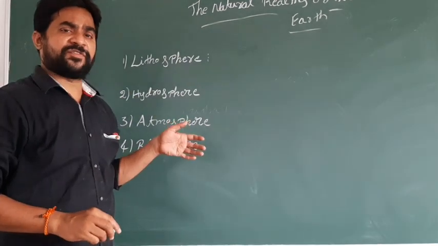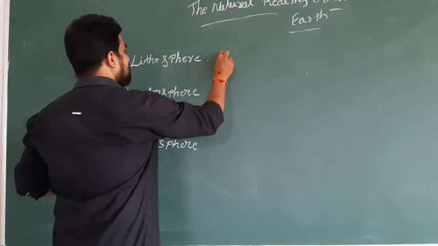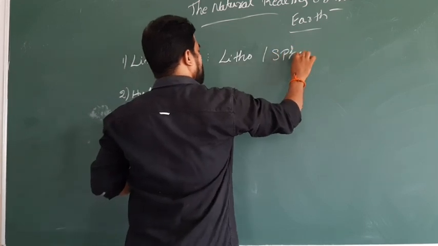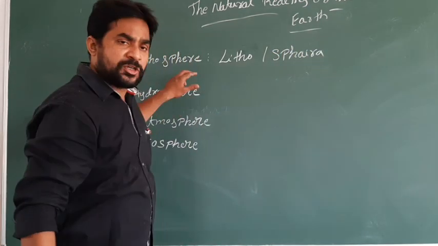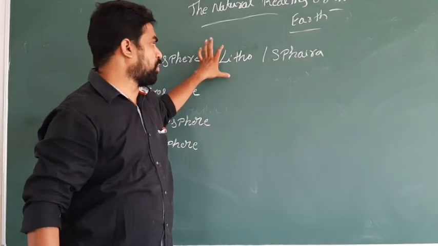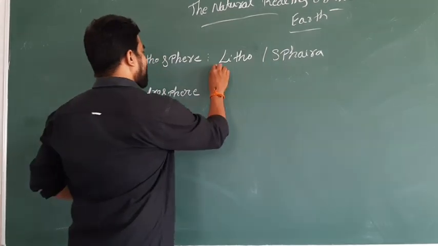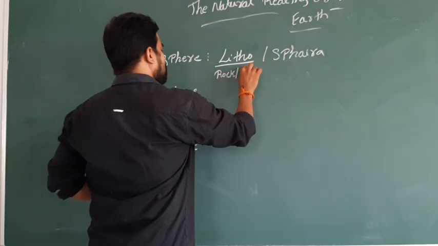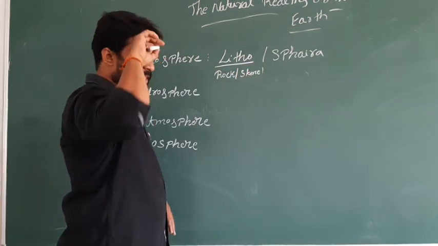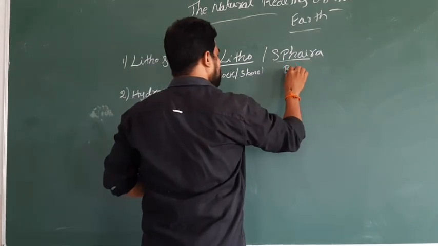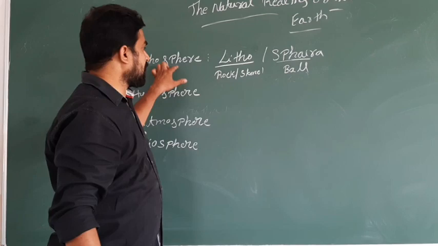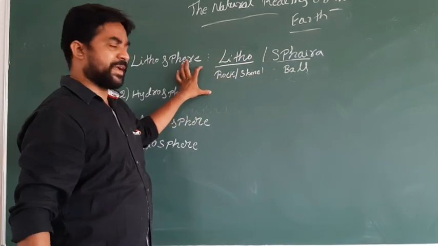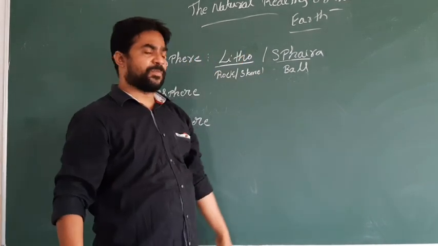These are words taken from Greek words. Lithosphere is taken from the Greek words litho and spira. Litho means rock or stone, and spira means ball. What is meant by lithosphere? Litho means rock or a stone, spira means ball.